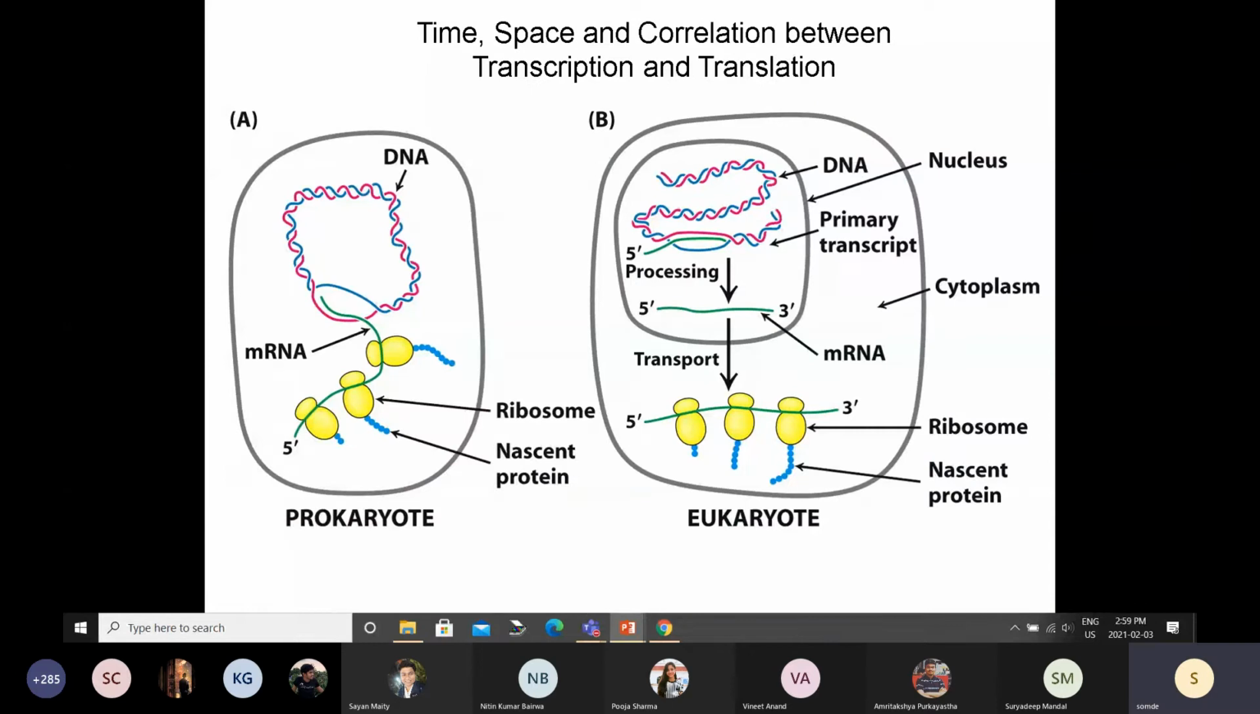So again, this is just a summary of what we have seen so far. In case of bacteria, everything happens out in the open. This is DNA, messenger RNA is getting created, and while it is getting synthesized, the ribosome comes and binds and starts making proteins. But in case of eukaryotes, that is us, things are compartmentalized. Messenger RNA is synthesized first, it gets processed, and then gets transported out into the cytoplasm, and then here the proteins are getting synthesized.